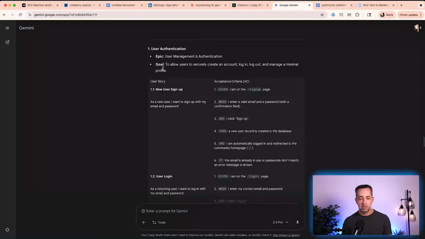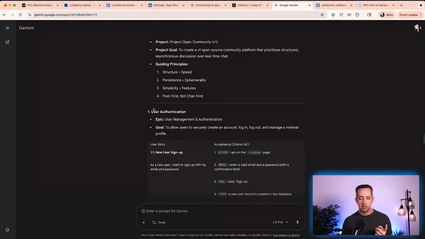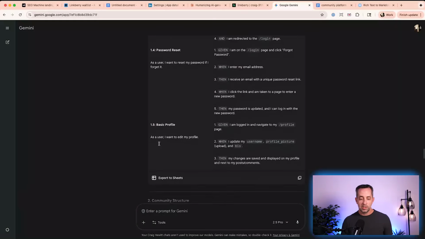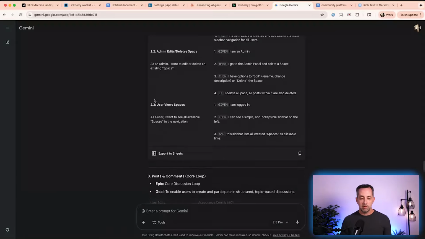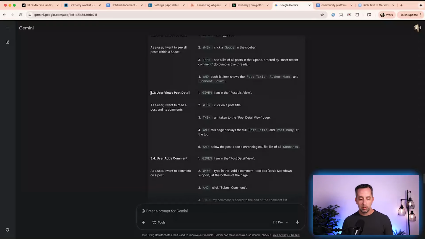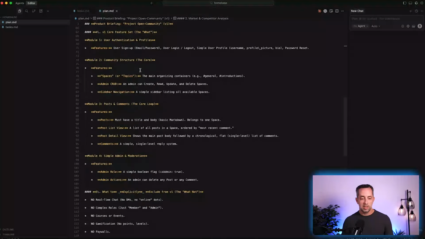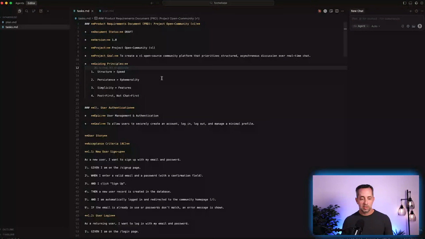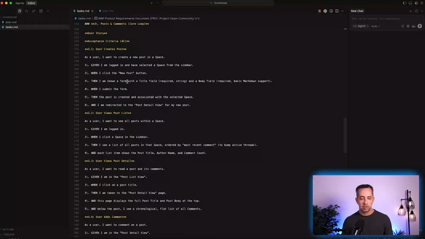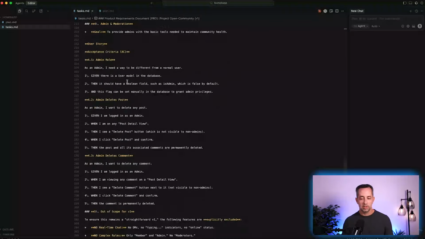Let me go down here. It's a pretty detailed PRD. It's going to do user authentication and give user stories: user login, user logout, password reset, and then admin functionality. Pretty cool. And then posts and comments. And then I copied all of this over into our project here. This is plan.md. That's all here. And tasks is here. So it has all the content about admins, users can create posts, can view lists of posts, can interact with post details, comments, all this kind of stuff.